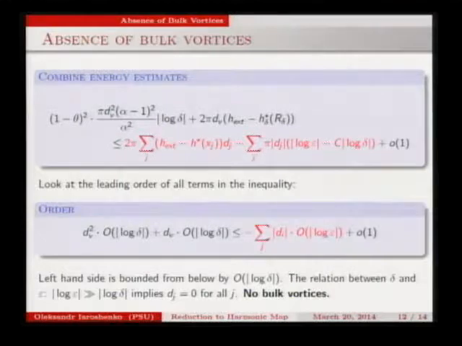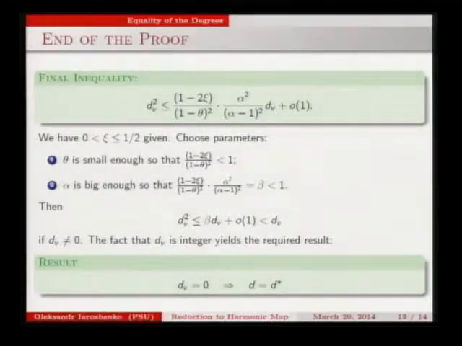So that proves that all possible balls that we constructed have zero degree. So there are no bulk vortices. Now we rewrite this left-hand side. Again, we compute this explicitly and can rewrite the left-hand side as this inequality. So dV squared is less than or equal to some constant times dV.